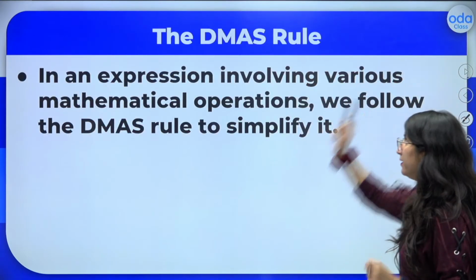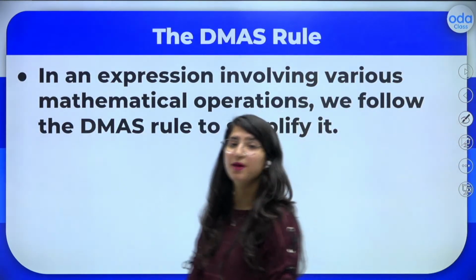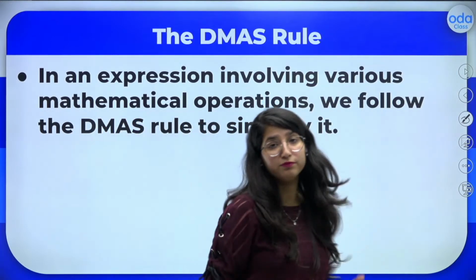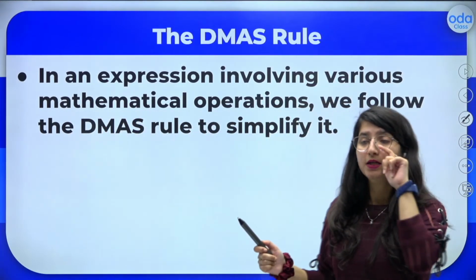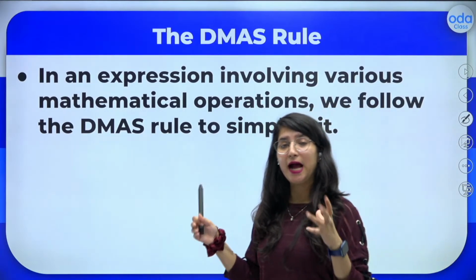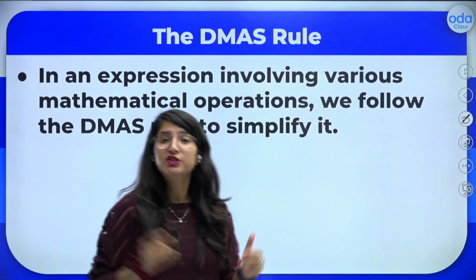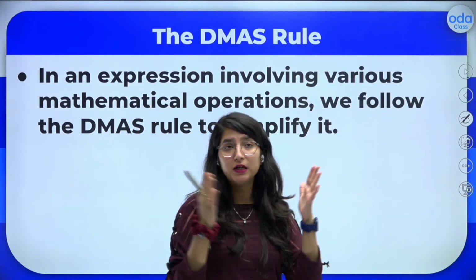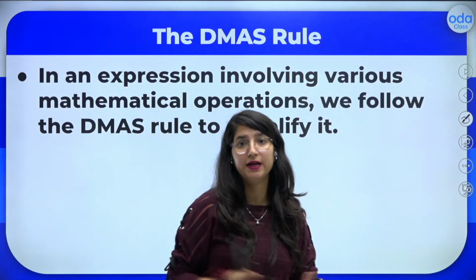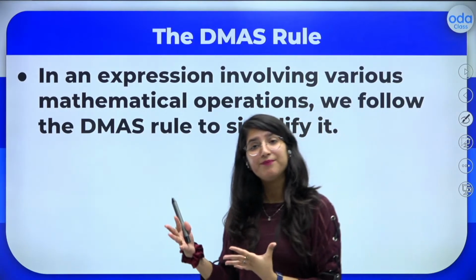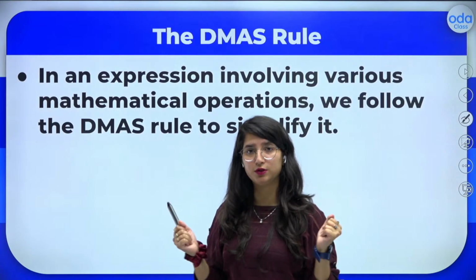So now kids, over here, I would like to tell you all about the DMAS rule. In the previous questions, all those questions had the operations of addition and subtraction. Just the number of numbers changed in that. In some of them, we had three numbers, whereas in some we had four also.